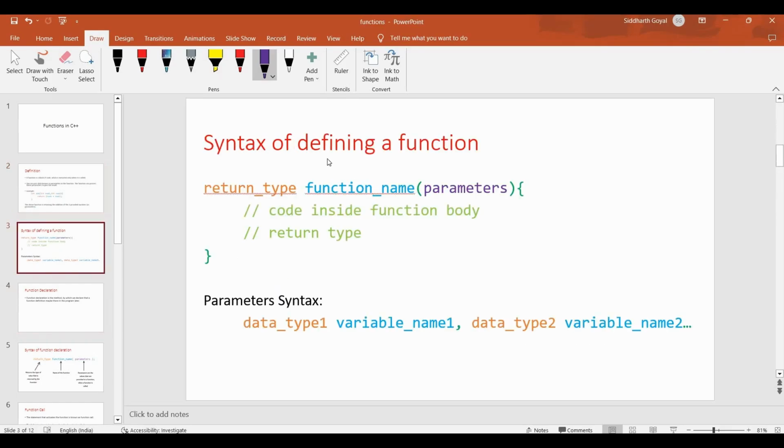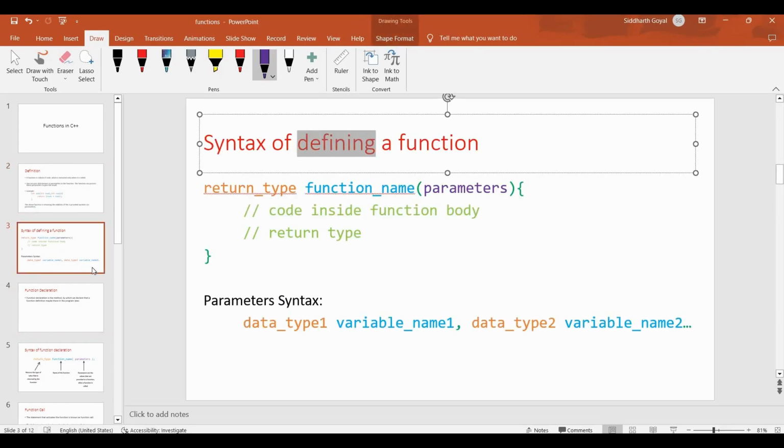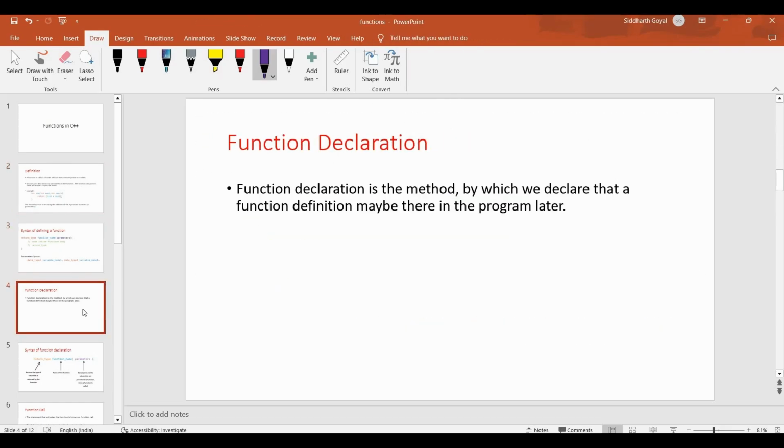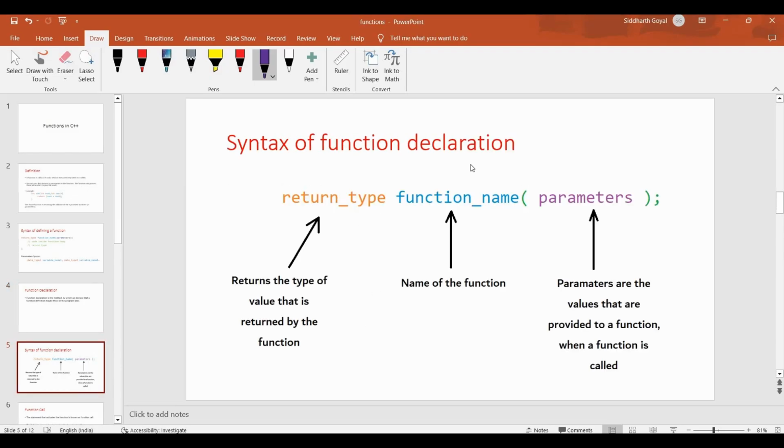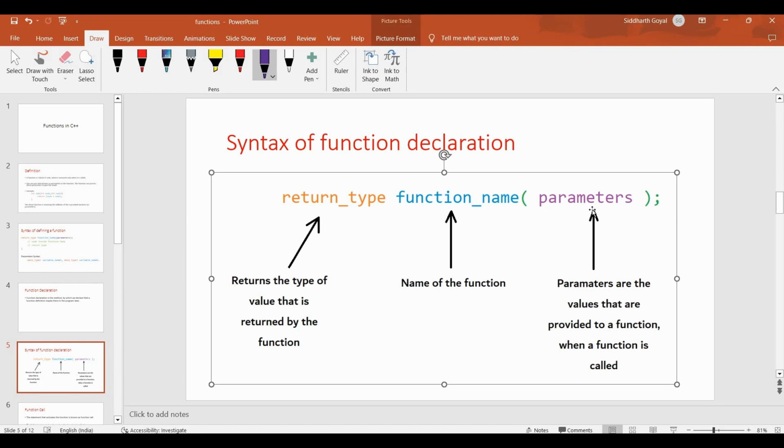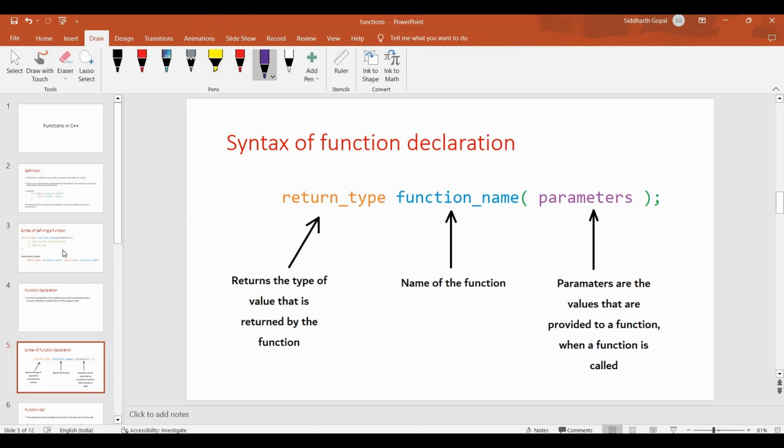Apart from function definition, there is function declaration. The function declaration means that we will define the function later, right? Function declaration is a method by which we declare to the compiler that we will define the function later. This is the syntax of function declaration: the return type, the function name, and the parameters.